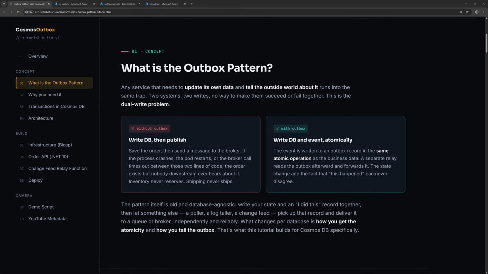Any service that needs to update its own data and tell the outside world about it runs into the same trap. Two systems, two writes, no way to make them succeed or fail together. This is the dual write problem.